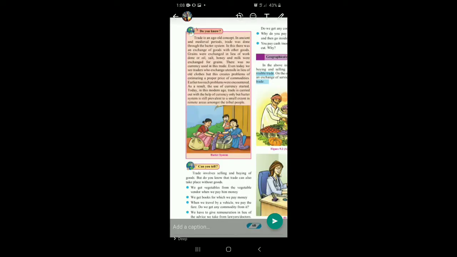We move ahead to the next page, page number 68. Do you know? Trade is an age-old concept. The word age-old means which is practiced since very long time, since time immemorial. So trade was in existence since very old time. It was there right from the Stone Age time. So trade is an age-old concept.